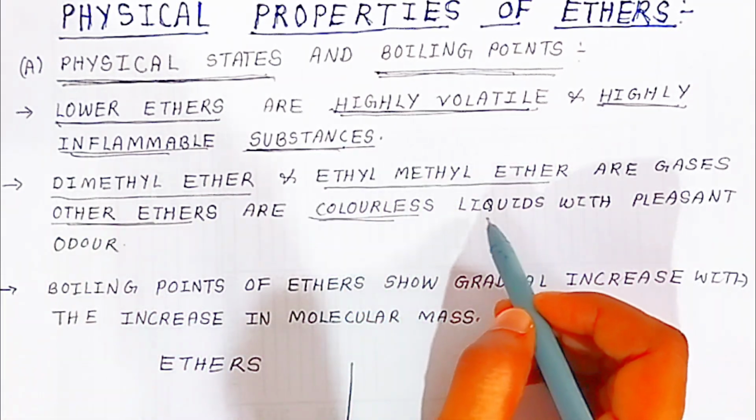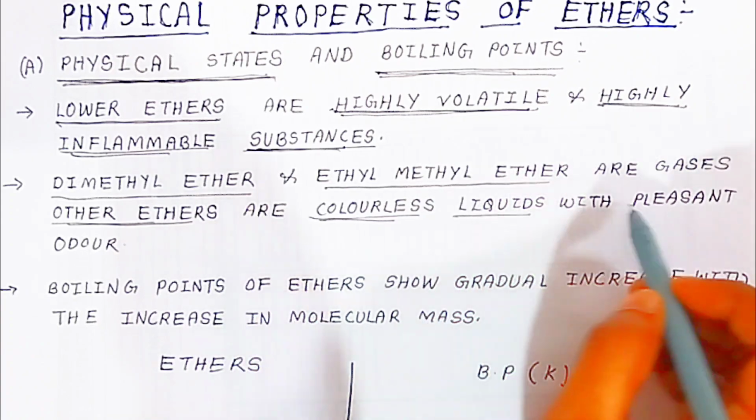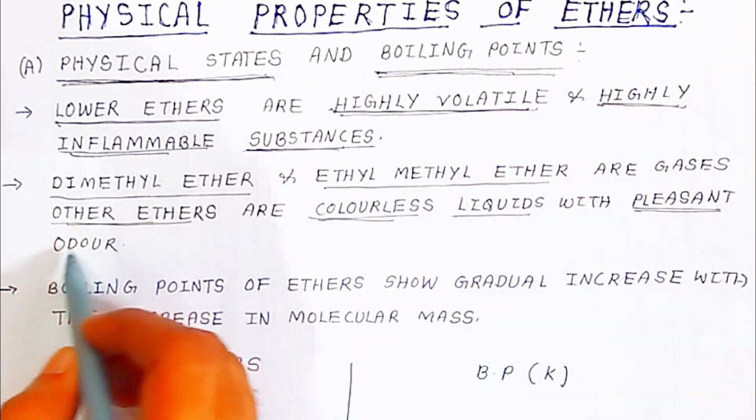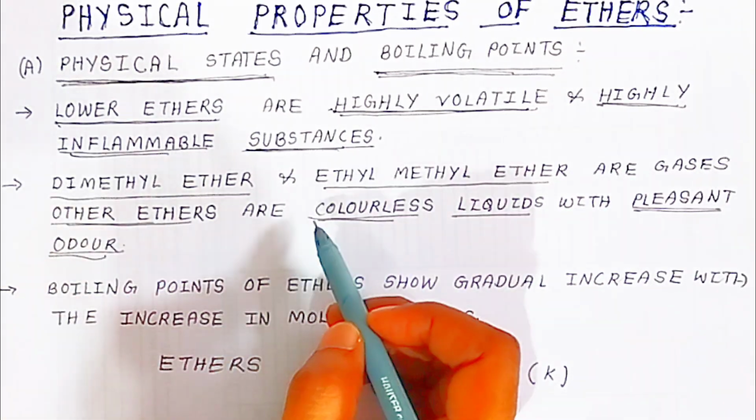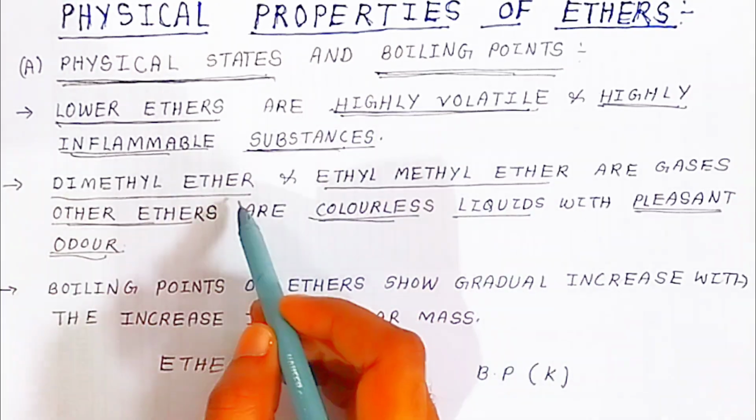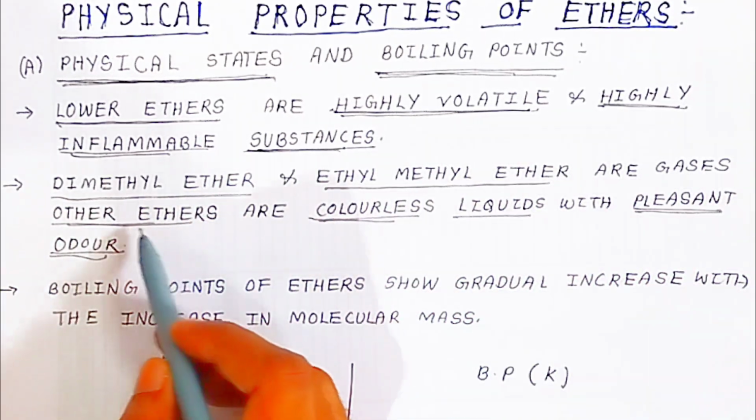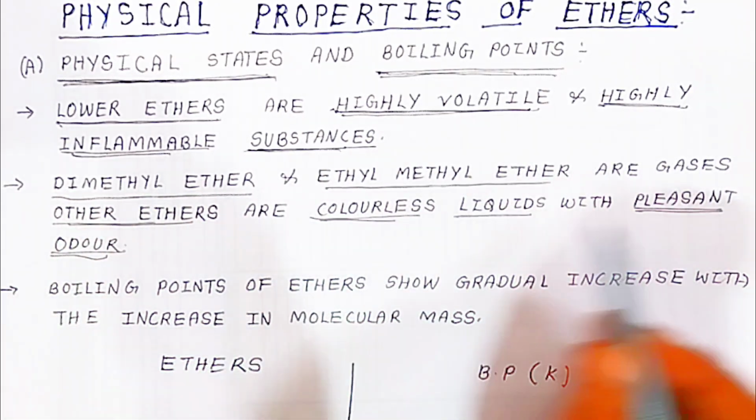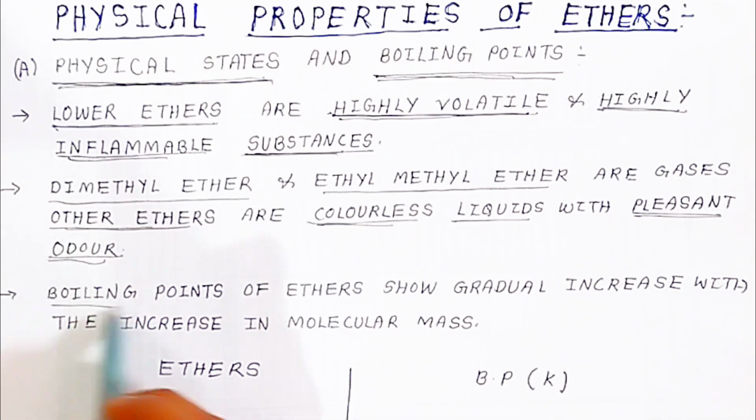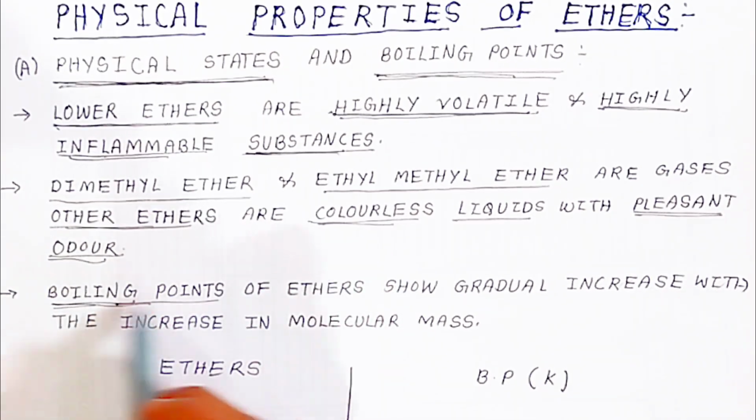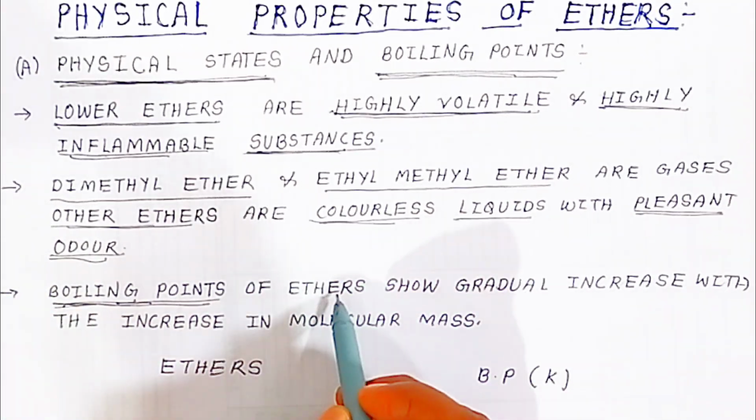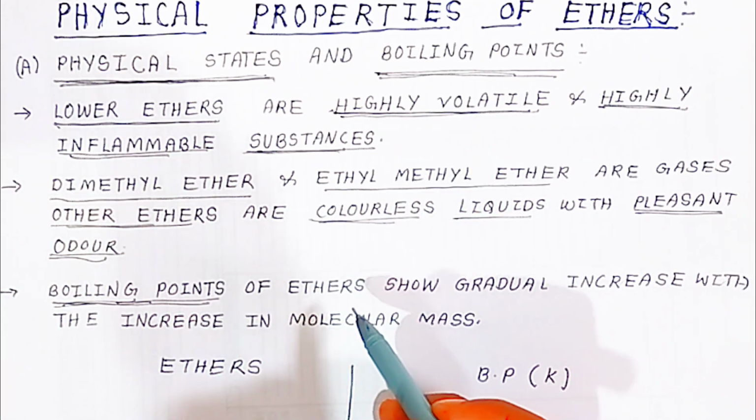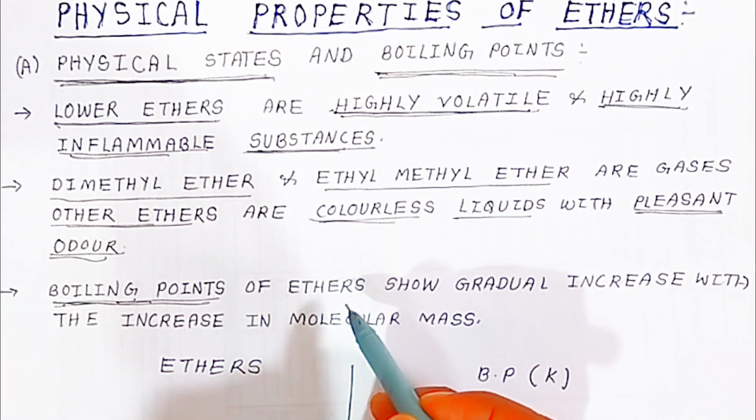They are transparent like liquid water with a pleasant smell, and the smell will always come out students. So you should understand this is ether. So dimethyl ether and ethyl methyl ether are gases. Other ethers are colorless liquids with a pleasant smell. Now when you see the boiling point students, since ether is a liquid, we will take the boiling point. Ether is always present as a liquid. At room temperature you will find ether is liquid like water.